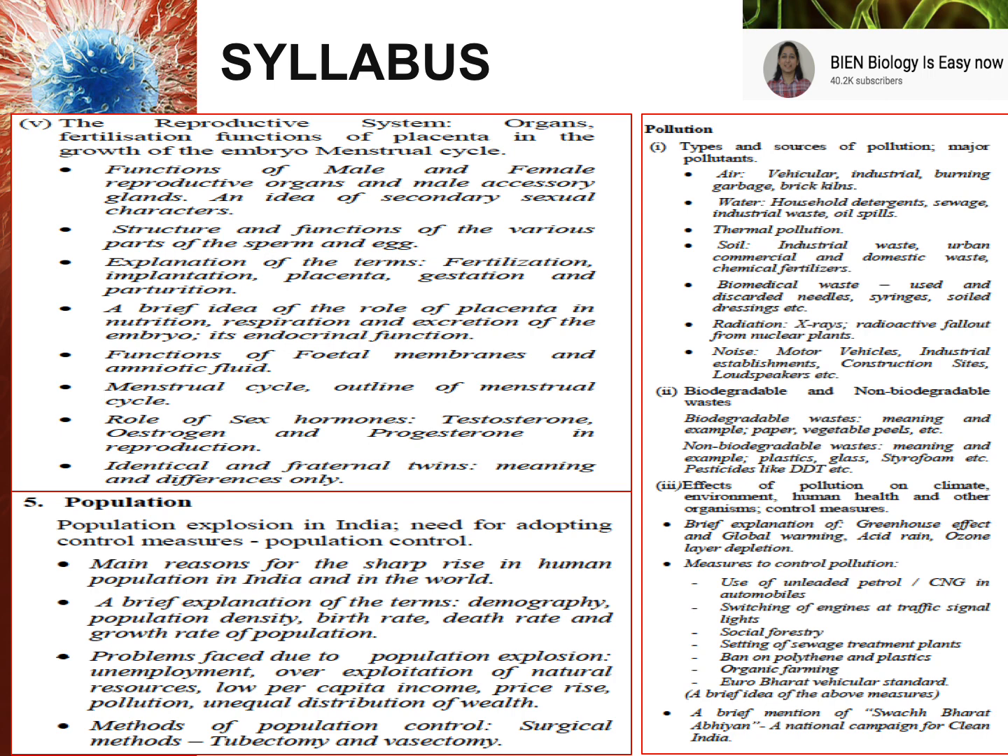Effects of pollution on climate, environment and human health. Brief explanation of greenhouse effect, global warming, acid rain and ozone layer depletion. Measures and control of pollution. There are the different measures which can be used, and a brief mention of Swachh Bharat Abhiyan.